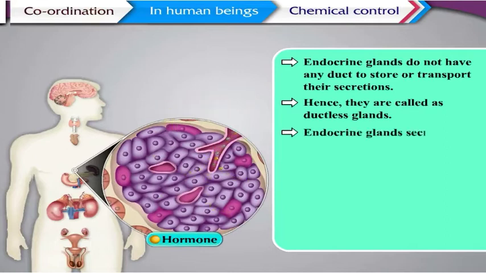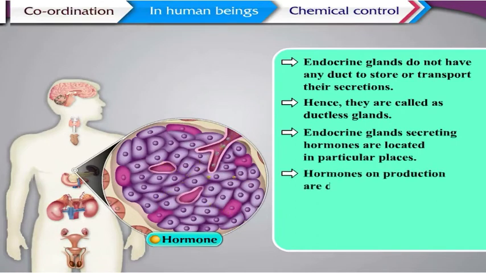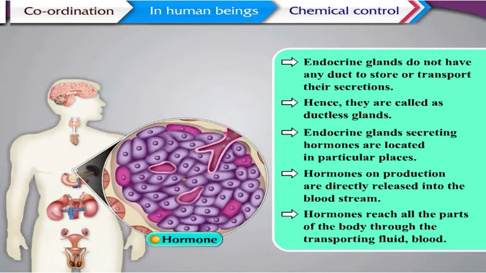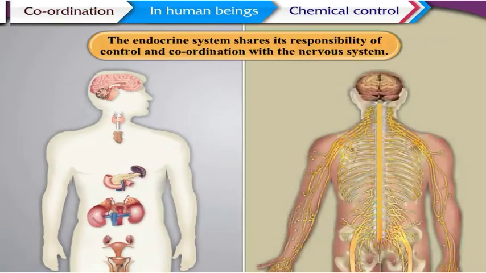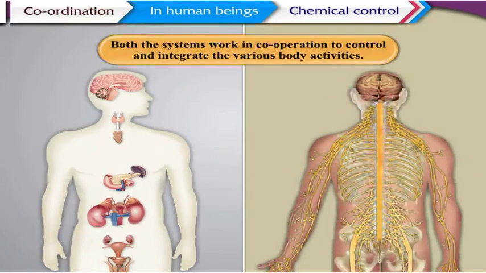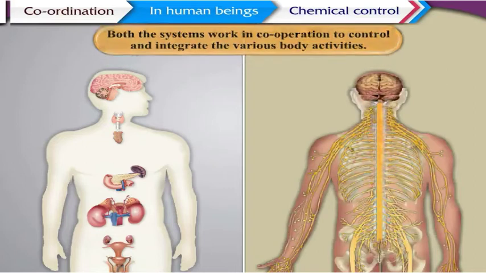Endocrine glands secreting hormones are located in particular places. Hormones on production are directly released into the bloodstream. Hormones reach all the parts of the body through the transporting fluid, blood. The endocrine system shares its responsibility of control and coordination with the nervous system. Both the systems work in cooperation to control and integrate the various body activities.